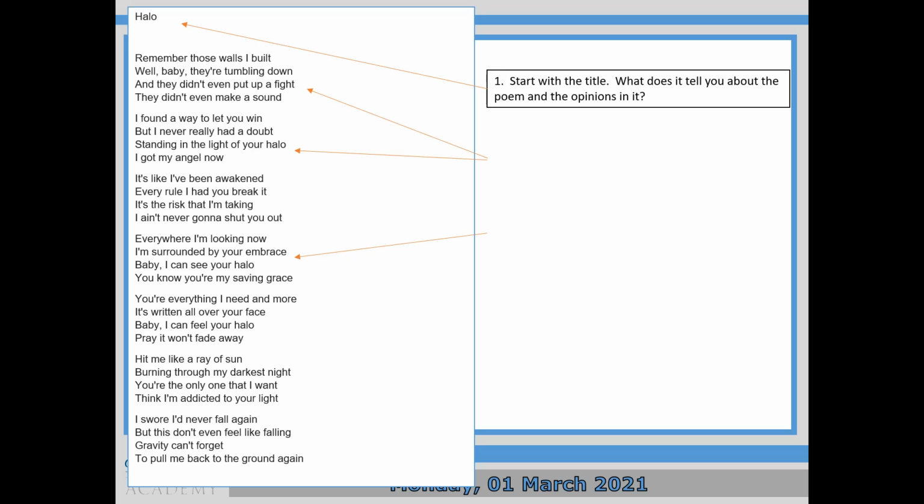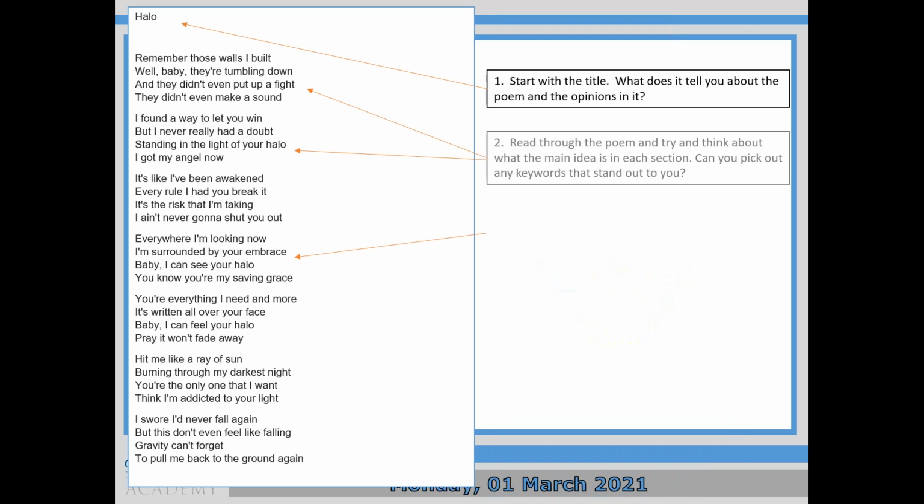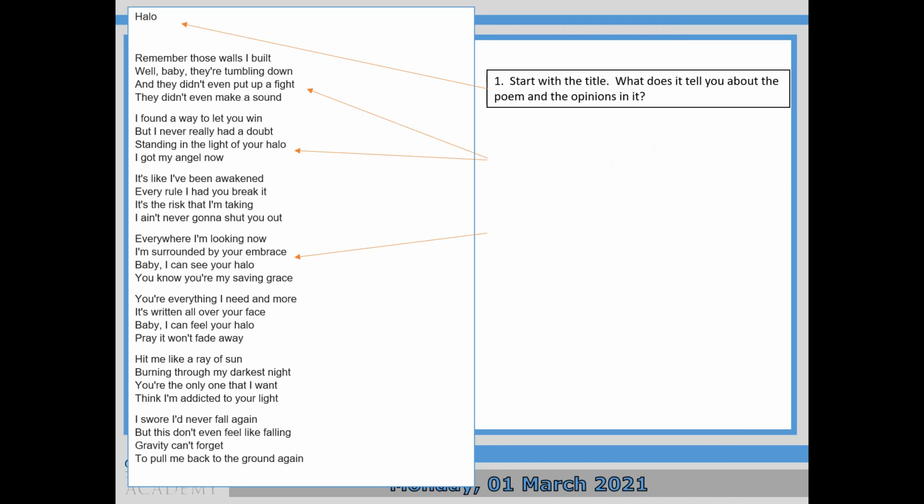So a halo is a ring of light that hovers over the head like an angel would wear. So you've got an emoji there with a halo. That's the gold ring above the head. What does that tell you then? So the halo is linked to angels. It's linked to heaven. So what does that tell you? Who is it that's got a halo in this poem?